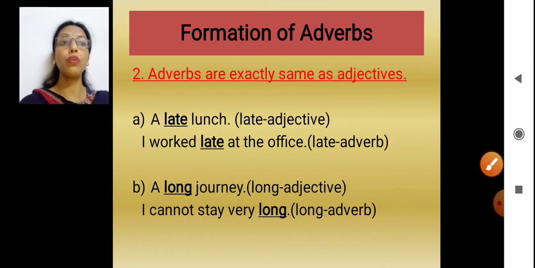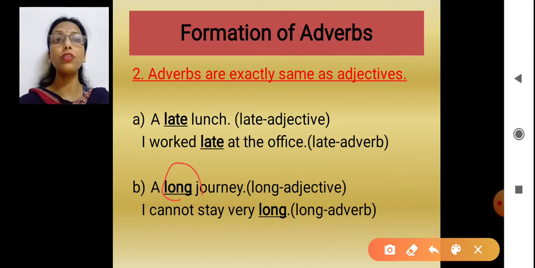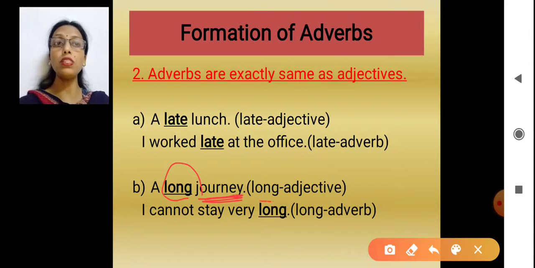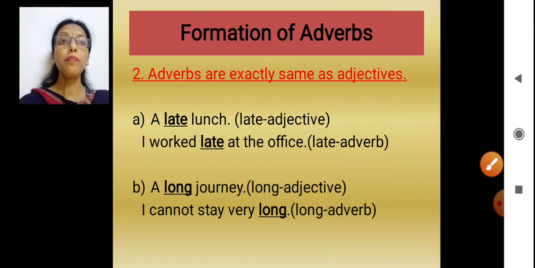One more example, a long journey. Now this word long is describing journey. Journey is a noun. A long journey. So here this long is an adjective. If I put another sentence here, I cannot stay very long.